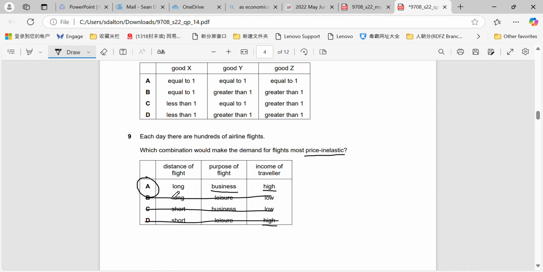The distance of the flight is long, so there's likely to be fewer substitutes available in the first place. If the purpose of the flight is business, they're likely to be less sensitive to changes in price, and if their income is high, the proportion of income they would spend on the service would be smaller, and that would make it more inelastic.